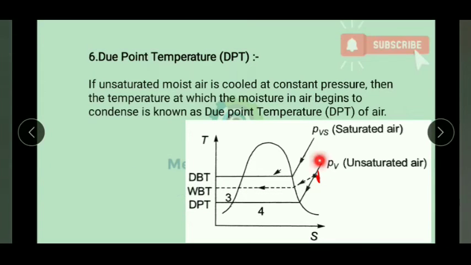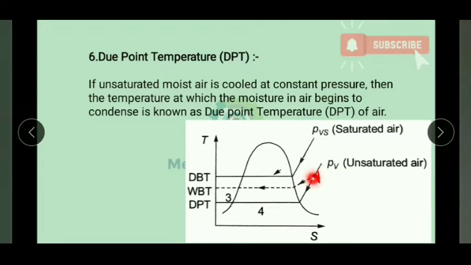This point is in the unsaturated region. If our moist air is present at this region, then the corresponding temperature is the dry bulb temperature, and this line is the dry bulb temperature line. Then what we are doing is cooling at a constant pressure.